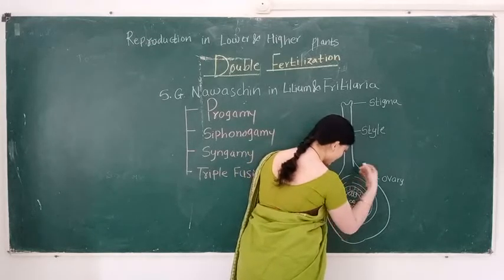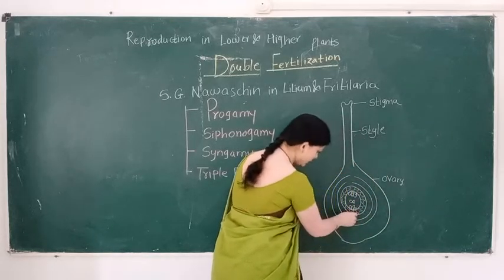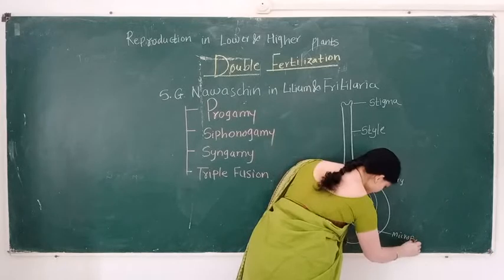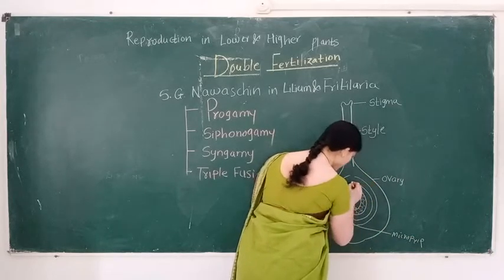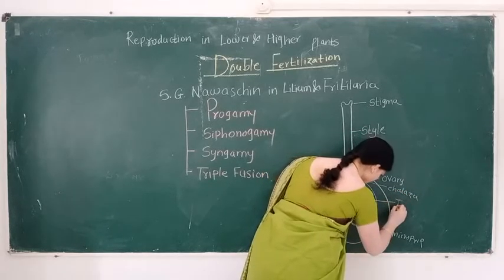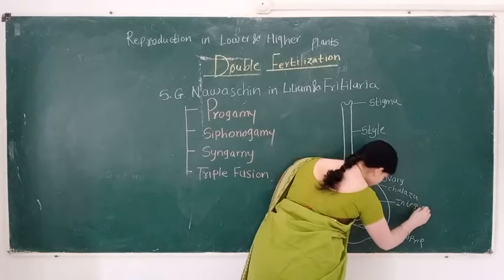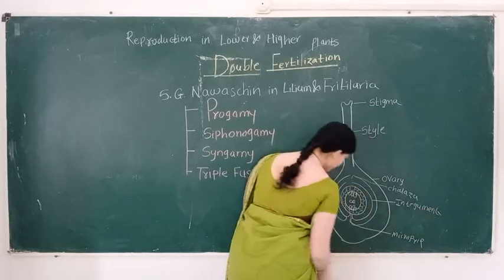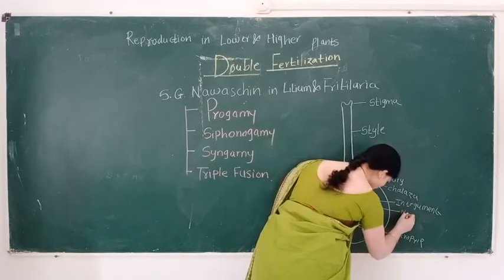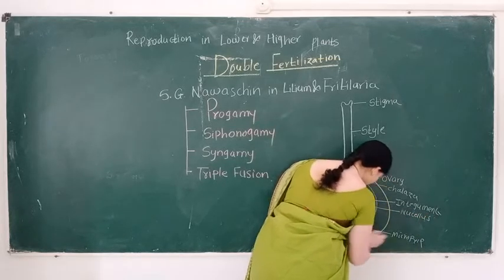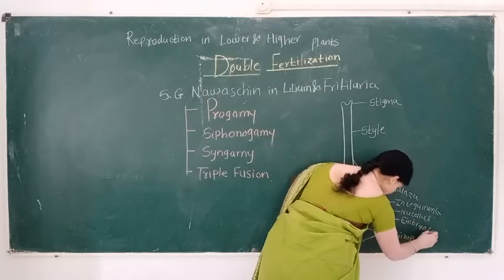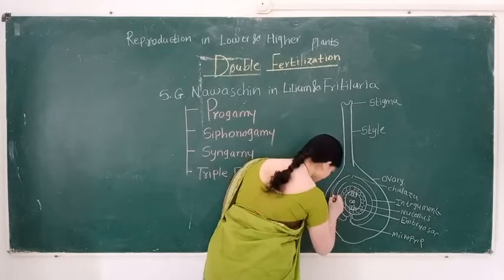This end is known as the chalazal end. The terminal opening is called the micropyle, and the end opposite the micropyle is called the chalaza. The nucellus is surrounded by the integuments, and the innermost part is the embryo sac. Here is the fluid.